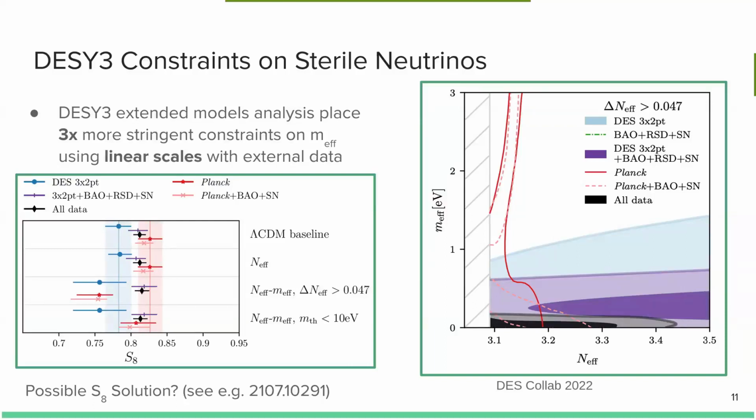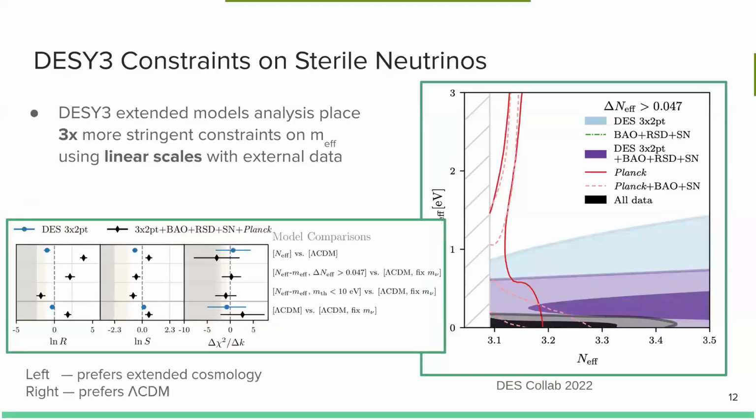And sure, we see this in 1D parameter space, and if we looked at some tension metrics, either evidence-based metrics or delta chi-squared kind of metrics, we see that there could be up to substantial preference for a sterile neutrino in our universe. Substantial being defined by the Jeffreys scale, of course. If we look at the evidence ratio, left and right, over here to the left, each one of these plots is designed such that if you go further to the left, one prefers the extended model cosmology.